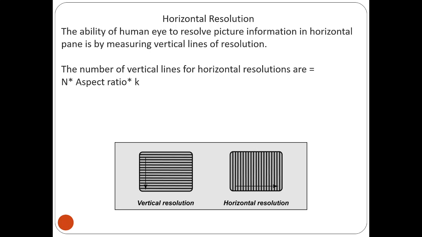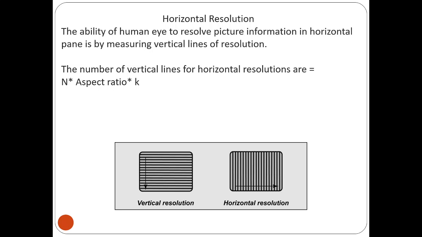Okay. So the number of vertical lines for horizontal resolution is given by the formula Na into aspect ratio into K, where K is the scale factor. Na is nothing but the number of active lines. The aspect ratio, which we consider as 4 by 3, and the scale factor we have taken as 0.7. So what is this aspect ratio? Aspect ratio is nothing but the width to height ratio of this rectangular shape. For better viewing, it is taken as 4 by 3.